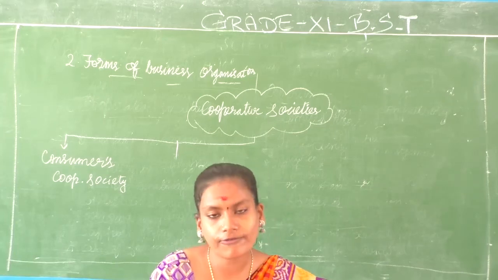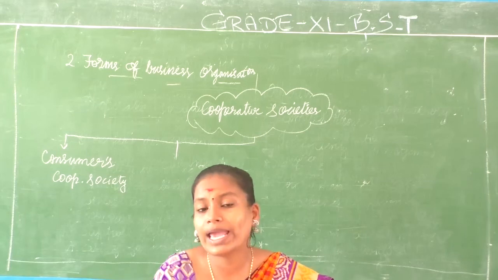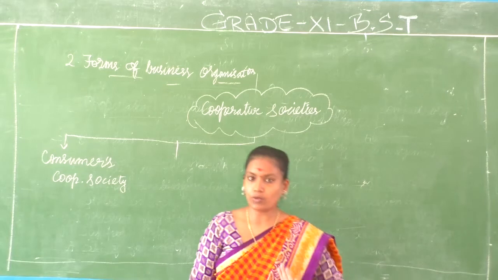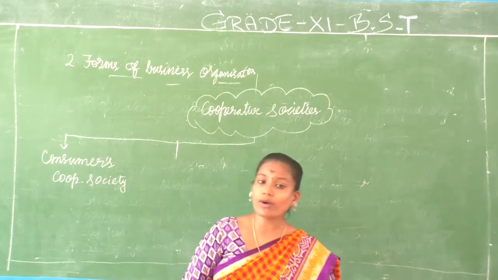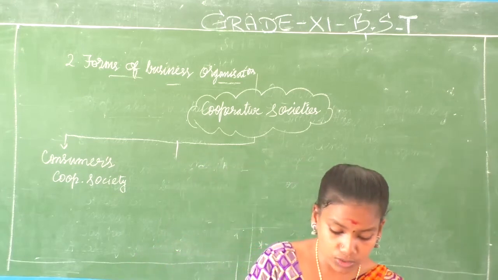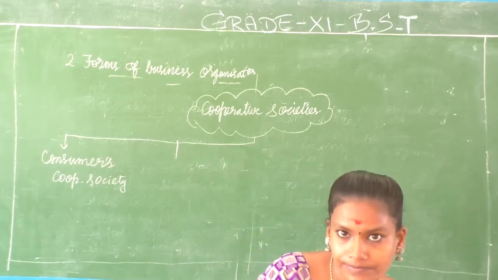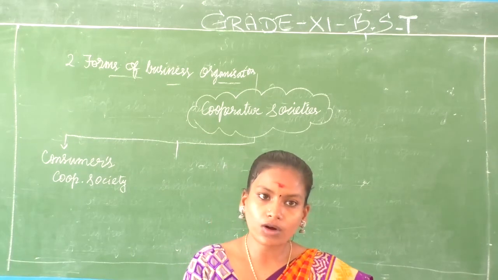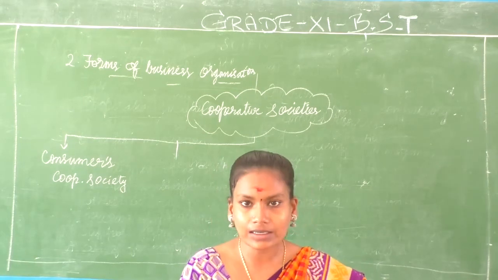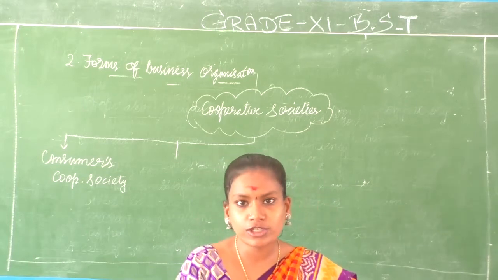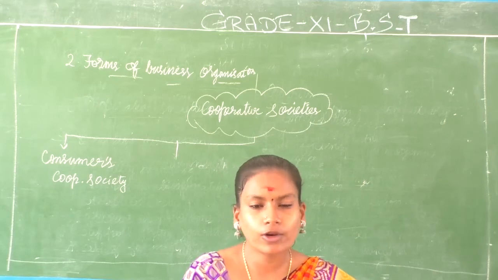The consumers of the product. And for what? To eliminate middlemen, they have formed this society. What is their aim? To eliminate the middleman system. Why? Because it reduces the cost of the products. When you procure something directly from the producer, the cost of it is lesser than when you procure it from the middleman. For example, when you buy vegetables from the farmer, it will be 10 rupees per kg.